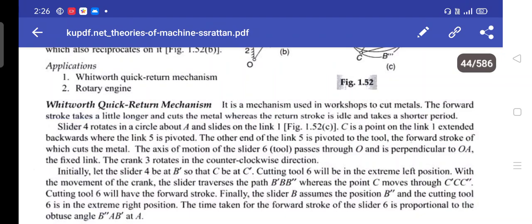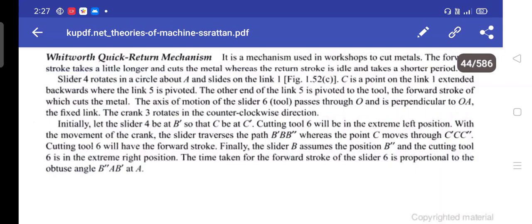The axis of motion of the slider 6, that is the tool, passes through O and is perpendicular to OA, the fixed link. The crank 3 rotates in a counterclockwise direction. Initially, let the slider 4 be at B dash so that CB is at C dash. Cutting tool 6 will be at the extreme left position. With the movement of the crank, the slider traverses the path B dash, B, B double dash, whereas the point C moves through C dash, C, C double dash. Cutting tool 6 will have its forward stroke.